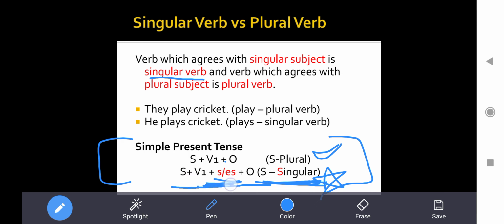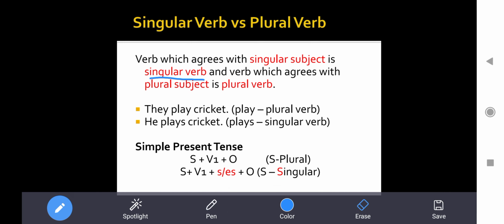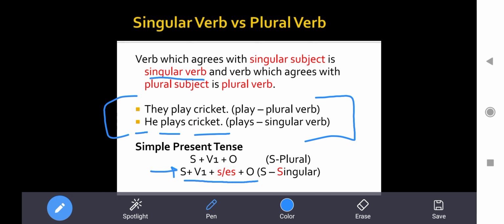वर्ब के साथ जब भी हम S या ES ऐड करेंगे, वो सिर्फ कौन से वाले केस में होगा? दैट विल हैपन व्हेन द सब्जेक्ट इज सिंगुलर। सो अंडरस्टैंड इट विद सम एग्जांपल। अगर आपको अभी भी कंफ्यूजन है तो वो एग्जाम्पल से क्लियर हो जाएगा। He plays cricket, and we made the sentence as per this formula that if subject is singular, subject plus v1 plus s/es plus object will come. So on that basis हमने ये sentence लिखा है: he that is our subject, v1 that is play, and we have added s or es with it, and object is cricket. So sentence will be he plays cricket and plays will be your singular verb.